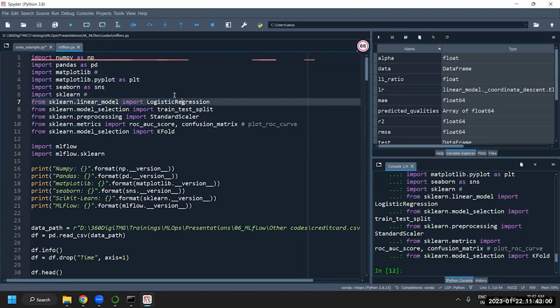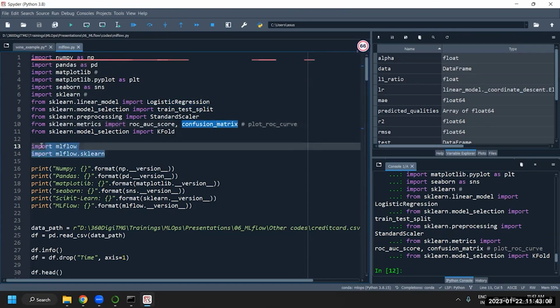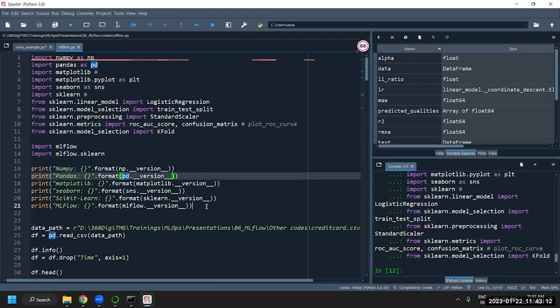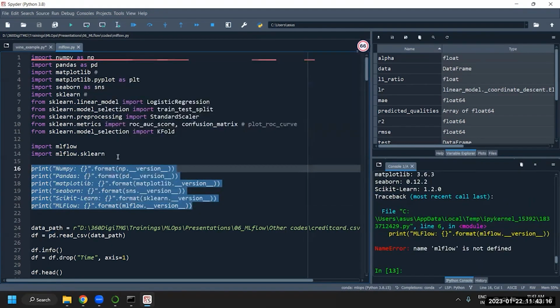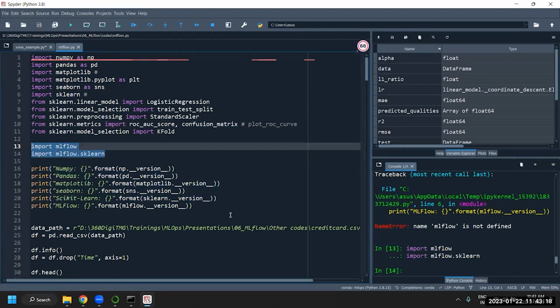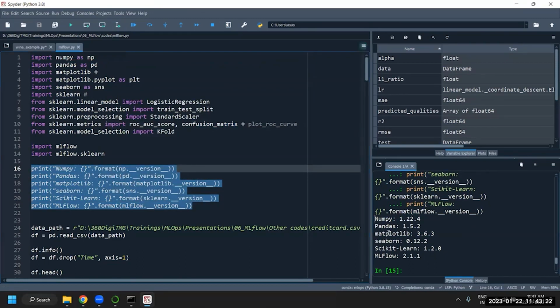All the libraries that are required, we are importing all of them: NumPy, Pandas, Matplotlib, Seaborn, sklearn related things, MLFlow and MLFlow's sklearn. You can check the various versions we have imported. MLFlow is 2.1.4.